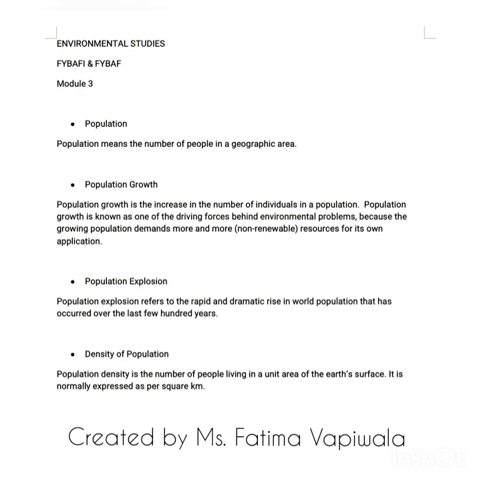So let's move on to the first concept, population. Population means the number of people in a geographic area. So population, what it actually means is the number of people staying or residing in a particular geographic area. Let's take an example. Let's consider the geographic area is the Mumbai region. So when we talk about the population of Mumbai, we are actually referring to the number of people that are staying or residing in the Mumbai region.